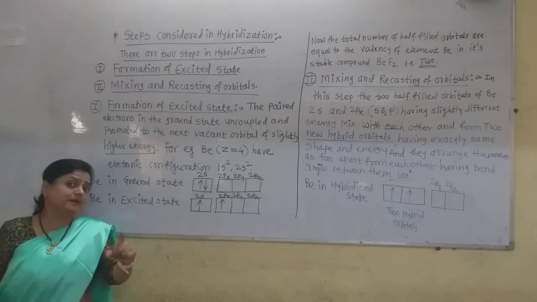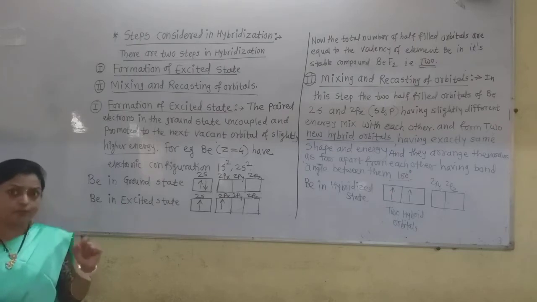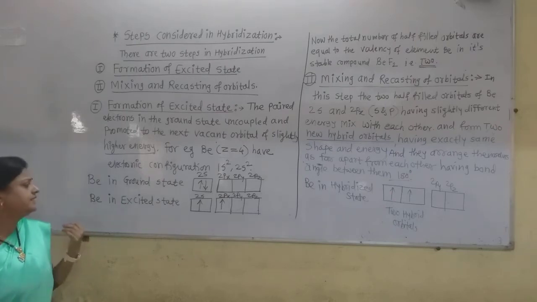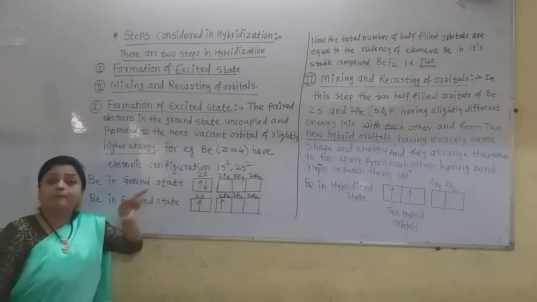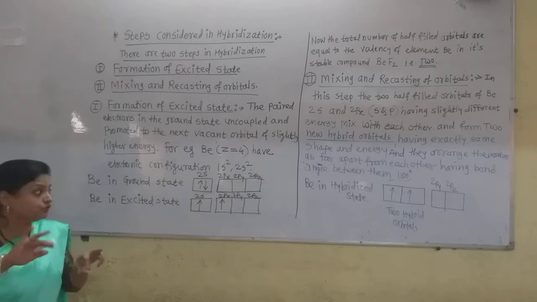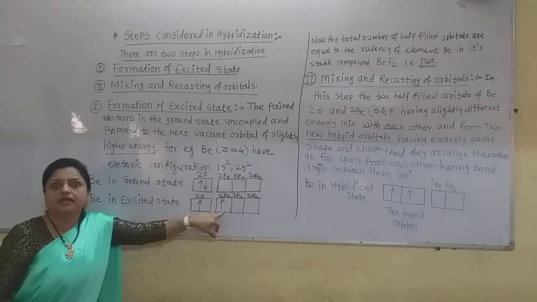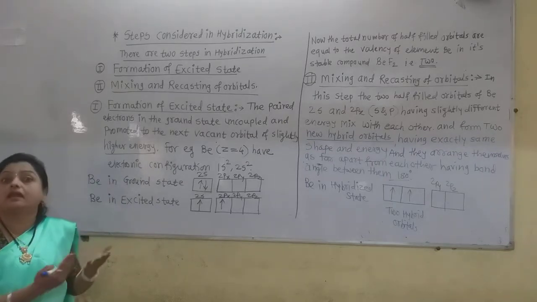Excitation is only possible if the energy difference between the two orbitals is slight. See here, during excitation, this electron with anti-parallel spin becomes parallel spin. It is excited into the next vacant energy level with parallel spin.